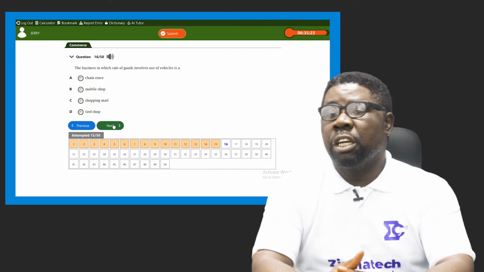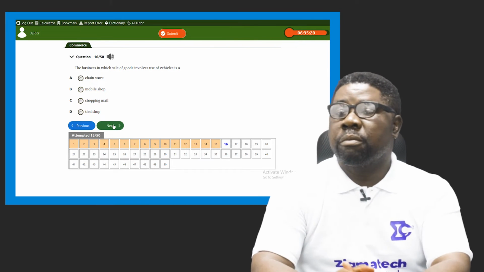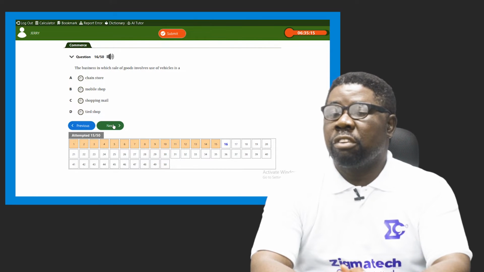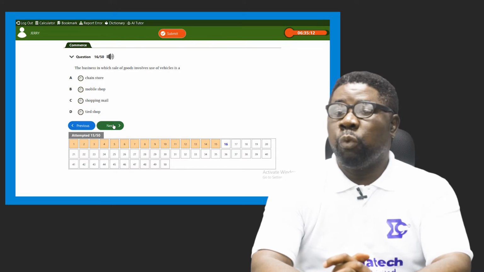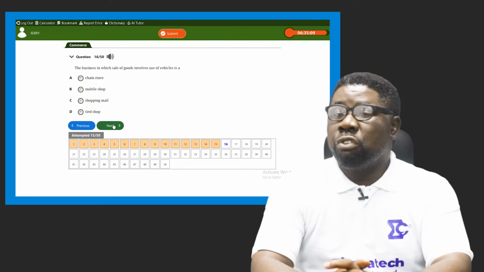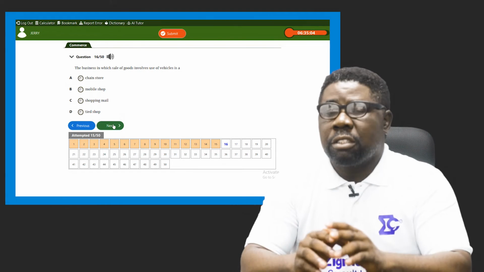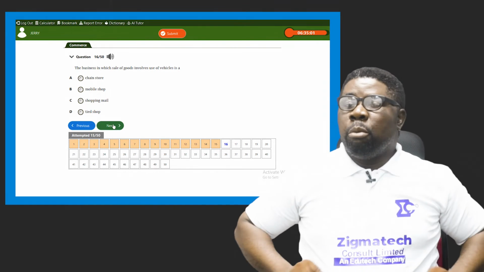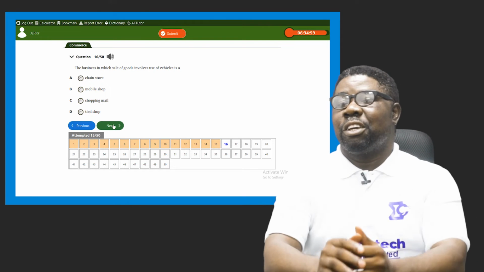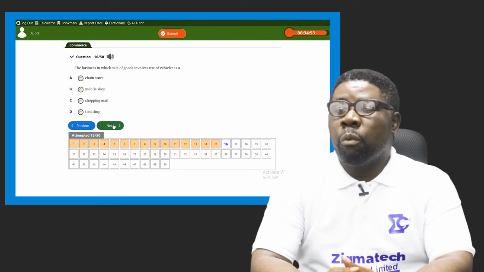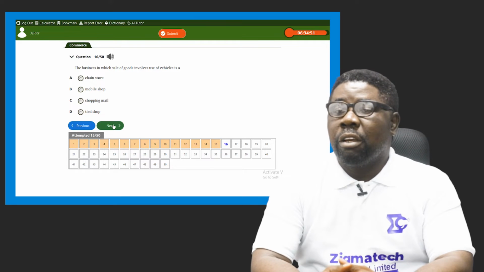Our next question here, 16, says that the business in which sales of goods involve use of vehicles is a dash. Vehicles are not meant to be stationary, isn't it? They are meant to be mobile. They move around. So any business done with the use of vehicles going from one spot or location to another. There are a lot of businesses like that.